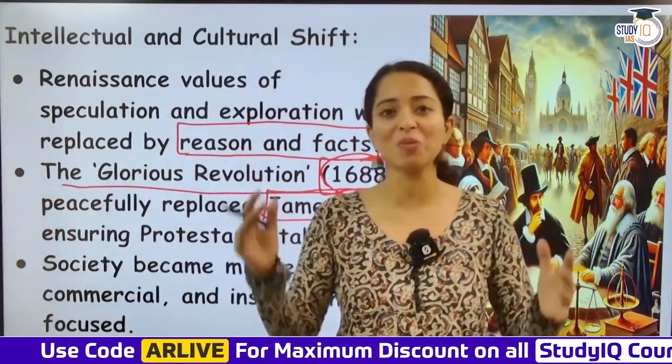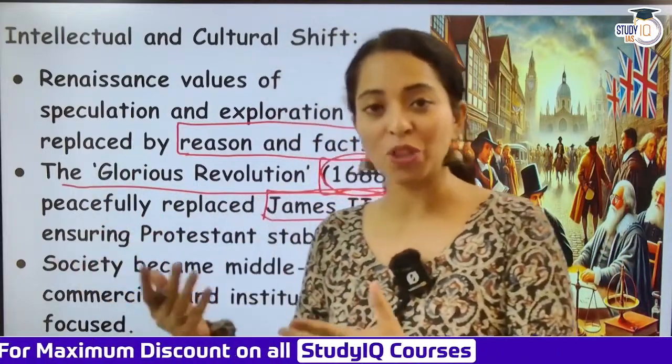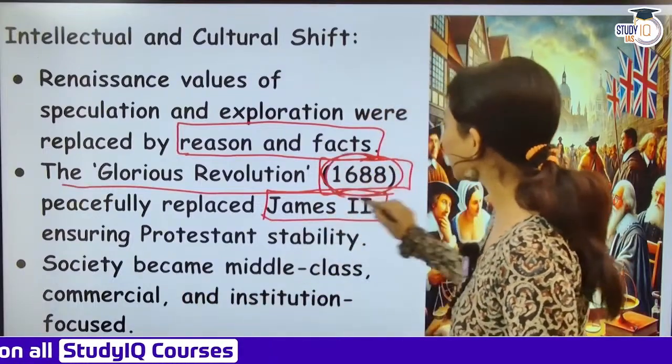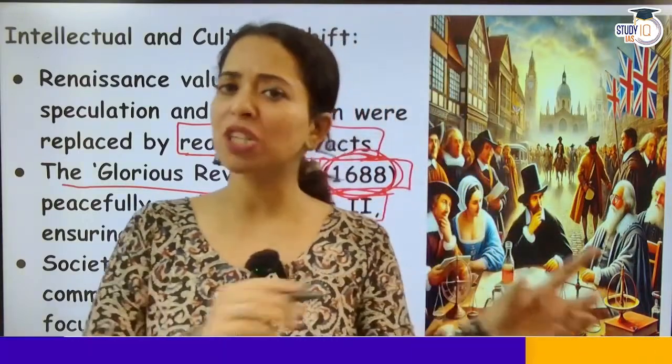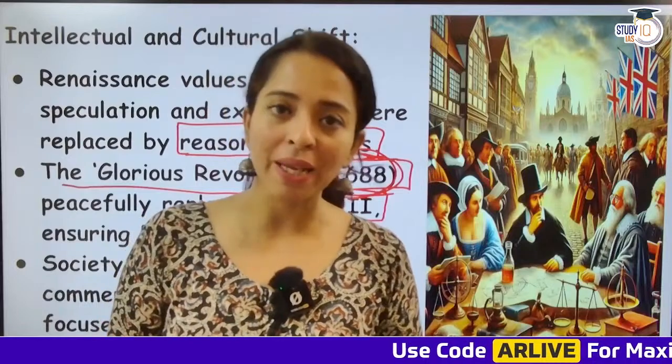Okay, so revolution must be bad because they were overthrowing a Catholic leader, and they named it the Glorious Revolution. Anyway, 1688 is the year where James II was overthrown because he was a Catholic leader. Protestant citizens were not accepting him.